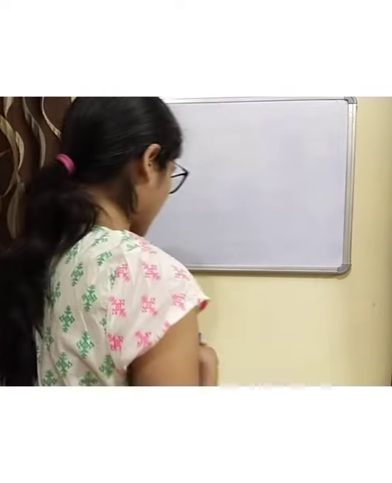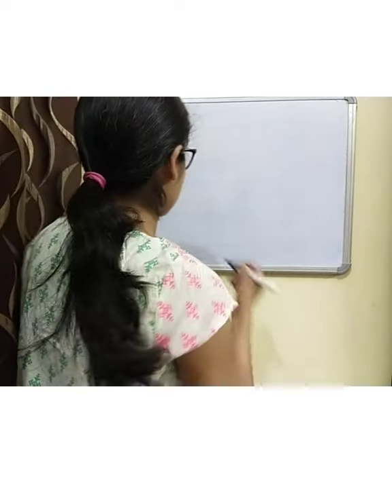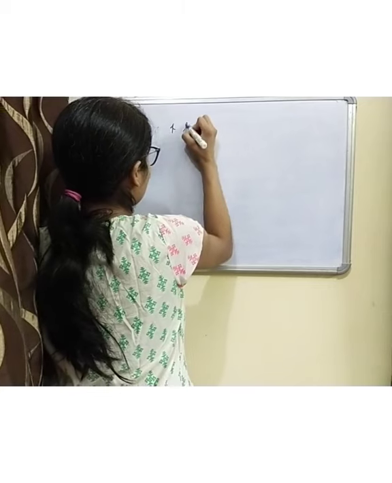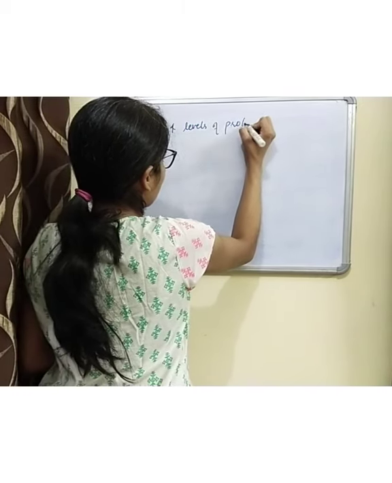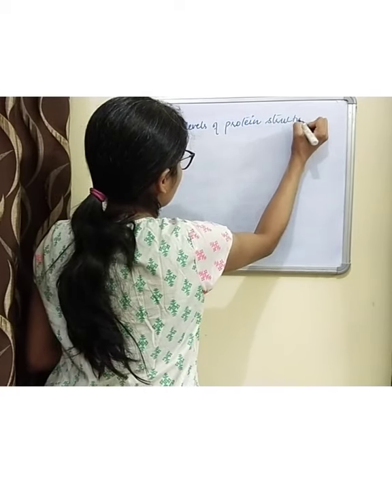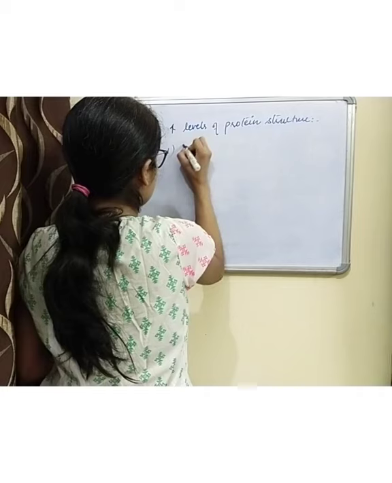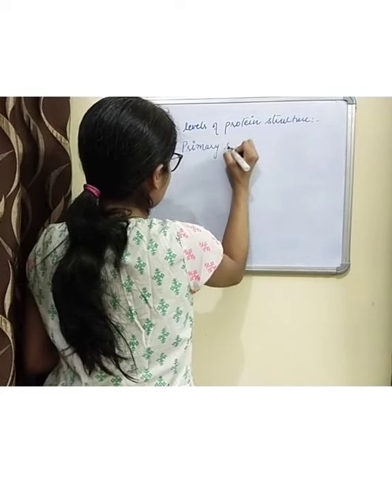In general, a protein can have up to four levels of structural conformations. So there are four levels of protein structure. First is primary structure.